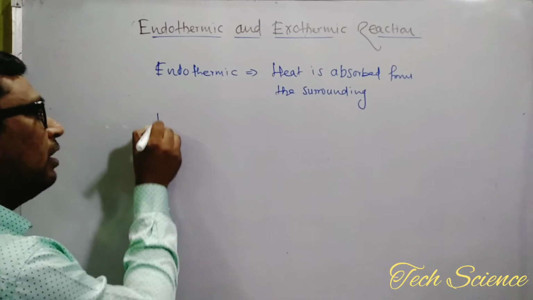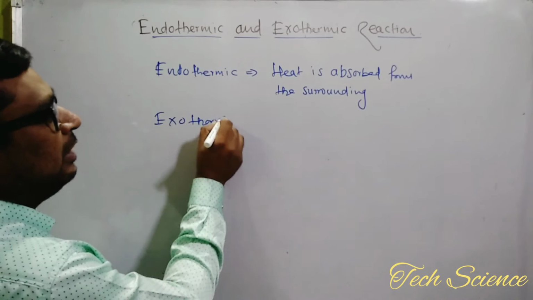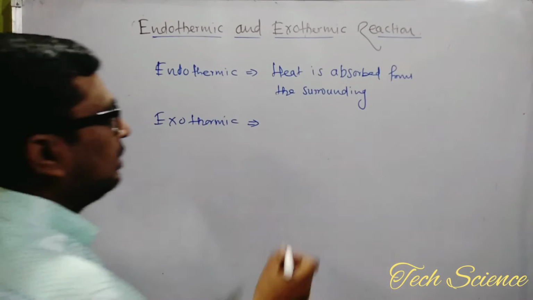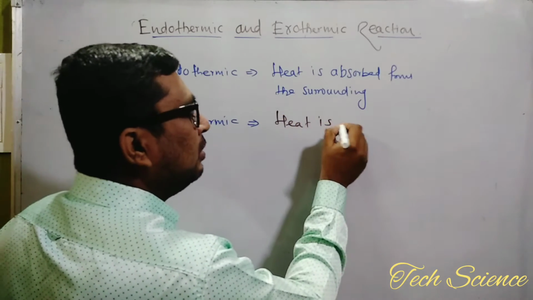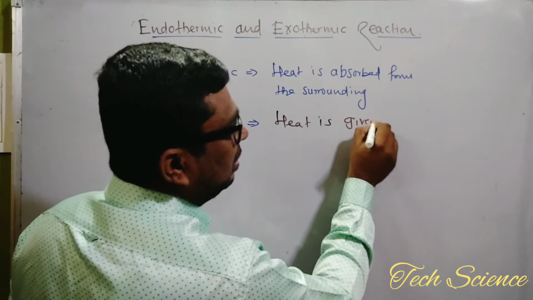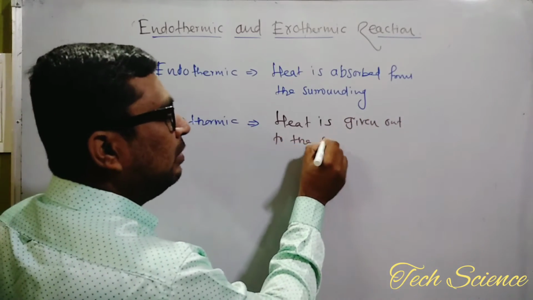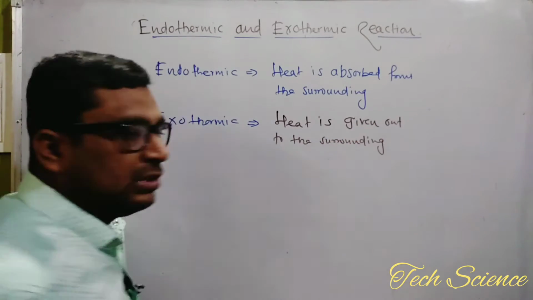And second we have exo. Exo stands for outside. Therm stands for heat. So regarding exothermic, the definition is a kind of chemical reaction where the heat is given out to the surrounding. Heat is given out to the surrounding. And this is what is called an exothermic reaction.